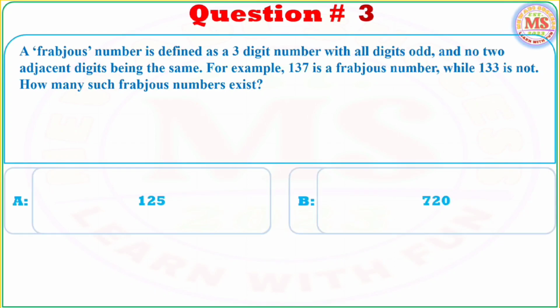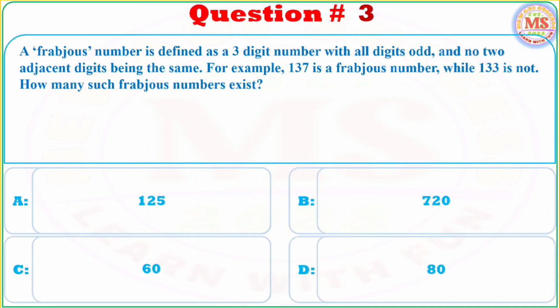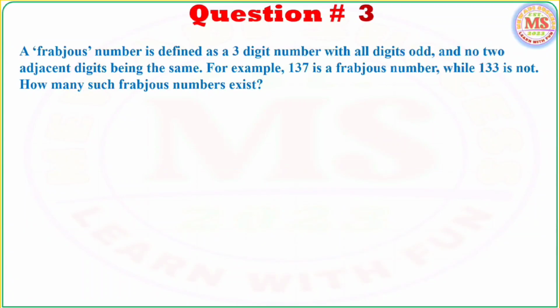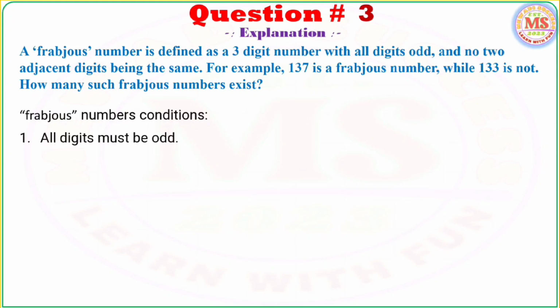Option A 125, option B 720, option C 60, option D 80. The right answer is option D, 80.